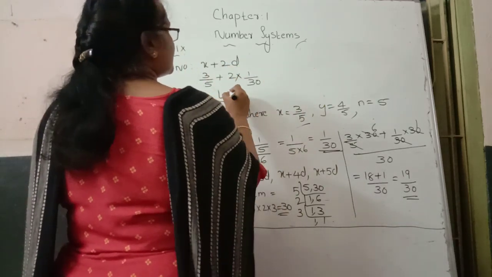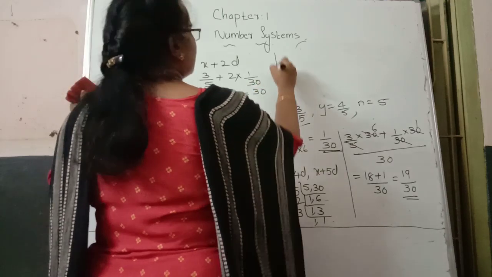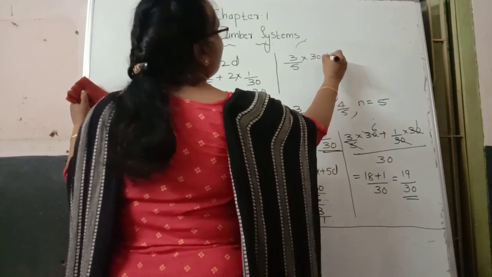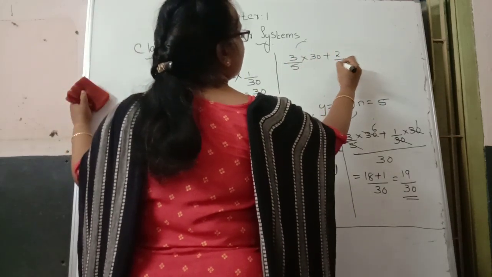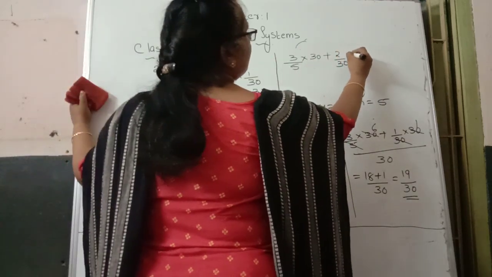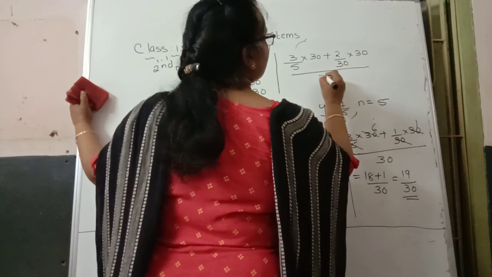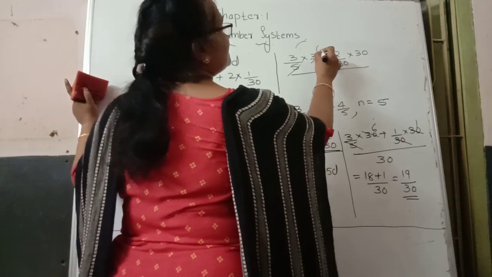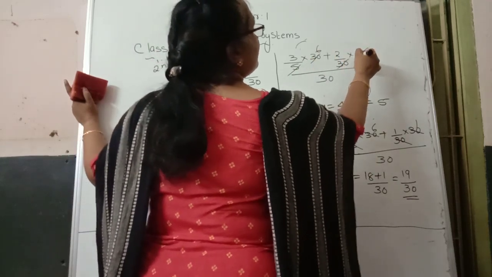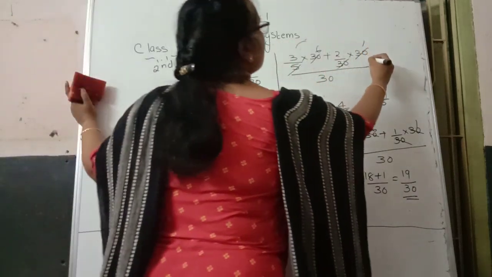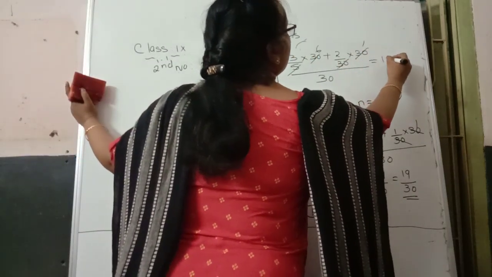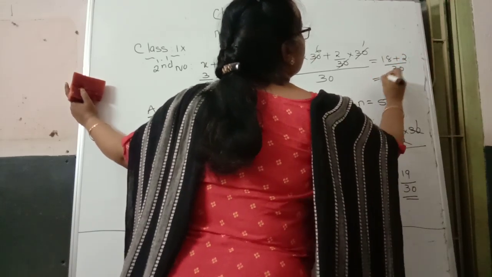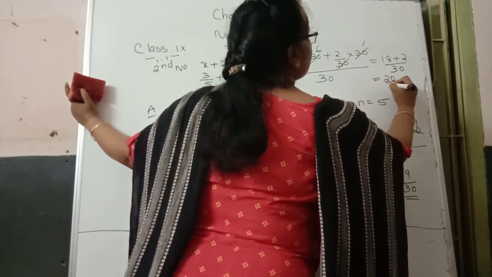Here also we take the LCM. Here the LCM is 30. The first fraction, 3 by 5, is multiplied with the LCM 30, plus 2 into 1 by 30, our second term, which we also multiply with the same LCM 30, whole divided by 30. Don't forget to put the whole divided by 30. 5 sixes are 30, and 30 and 30 cancel, 1 time. Then in the numerator, 3 sixes are 18 plus 2 into 1 is 2, over 30. So 18 plus 2 comes to 20 by 30, which is our second number.